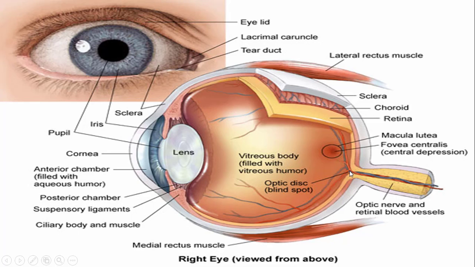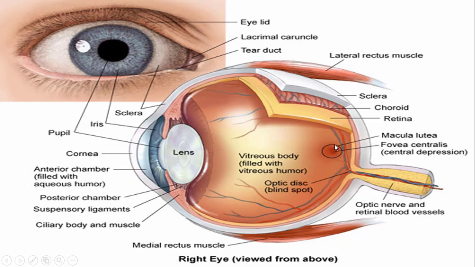Now you can see that at this point, nerves called the optic nerve move out of the eye. You can see the yellow color, these are of the optic nerve. They also contain arteries and veins. Arteries provide oxygen-rich blood to the eye. Veins collect deoxygenated blood from the eye.